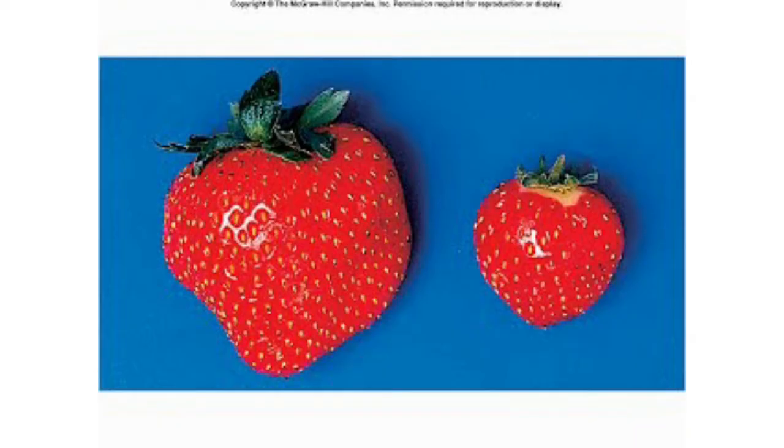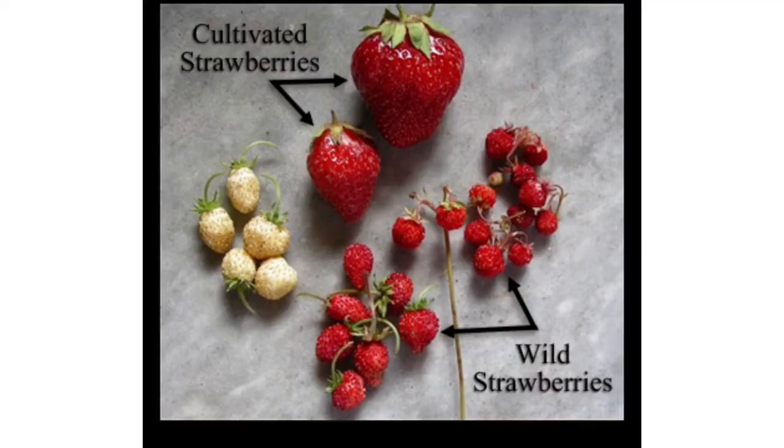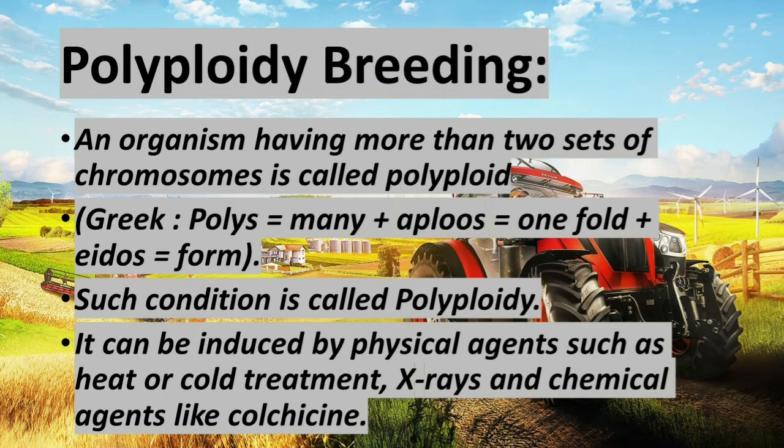It can be induced by physical agents such as heat or cold treatment, X-rays, and chemical agents like colchicine. Colchicine is a chemical obtained from a plant called Colchicum autumnale, which in Tamil we call chenakalangu. If we apply this colchicine, we can make the chromosome number double, triple, or more than that. It is called polyploid breeding.